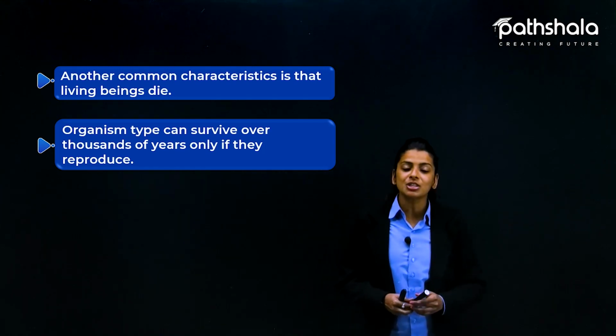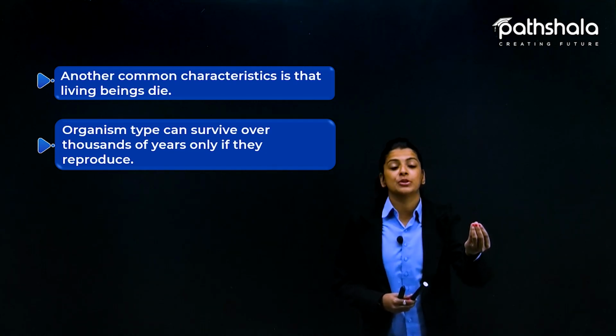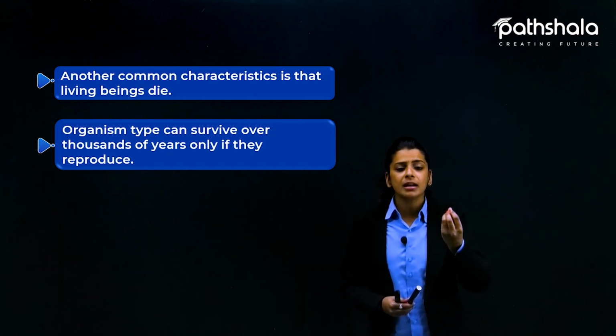So reproduction की वजह से जो offspring produce होते हैं, the new organisms being produced, so they are what?